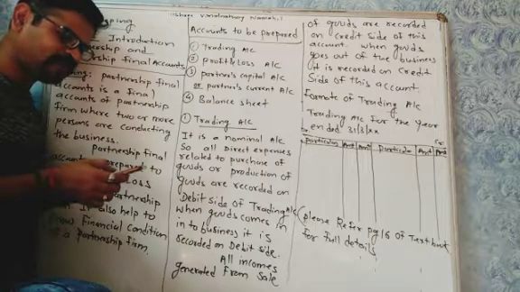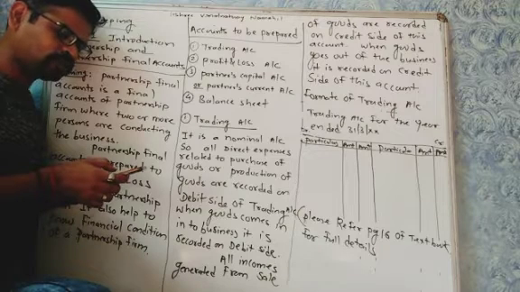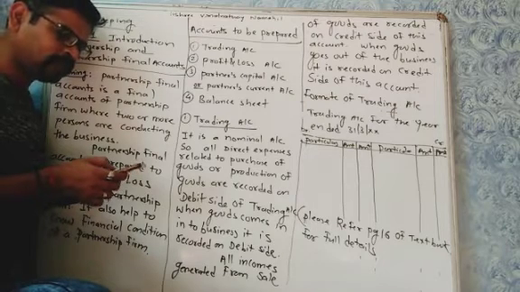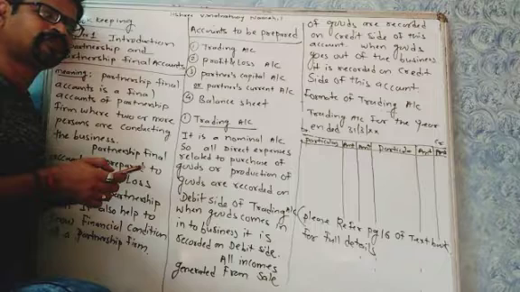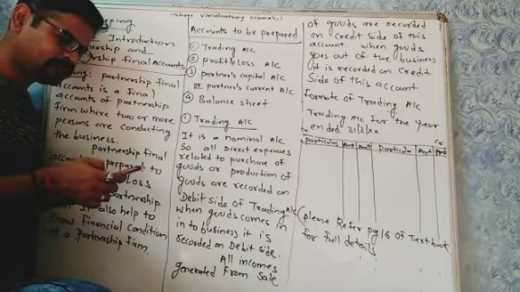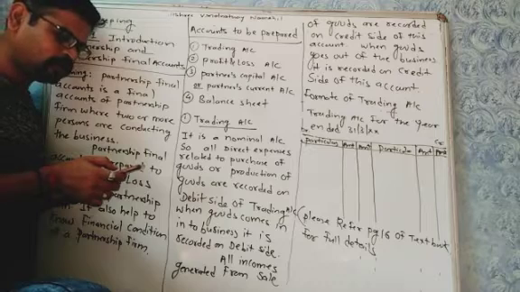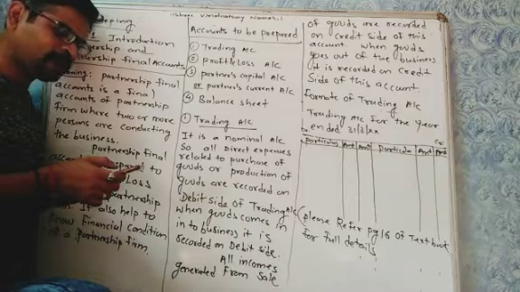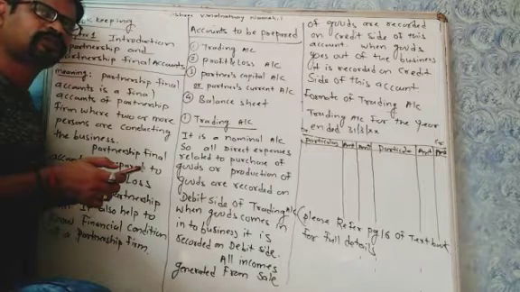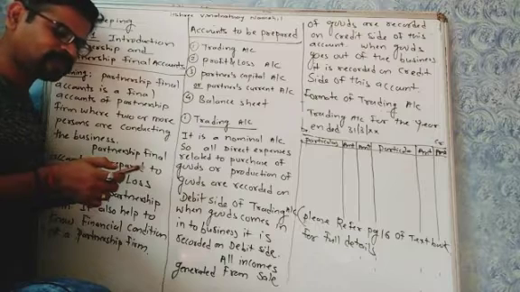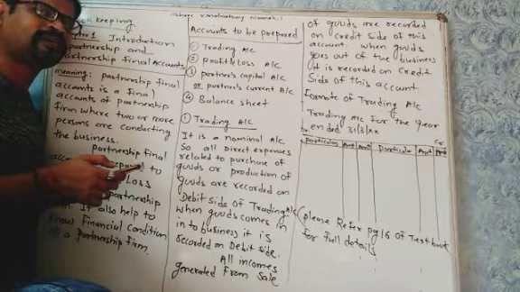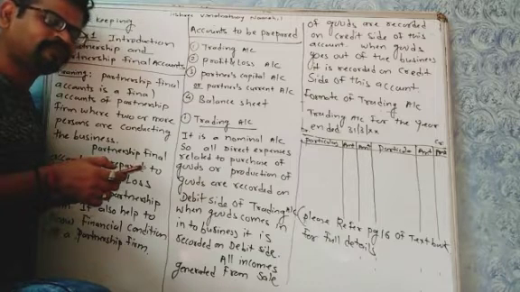By goods lost by theft: due to theft, goods are lost, so goods go out of the business. Goods distributed as free samples: here also we are distributing free samples to customers, so goods go out of the business. Goods lost in accident: due to a certain accident, goods are lost, so goods go out of the business. Goods withdrawn by partner: the partner is withdrawing goods for his personal use, so goods go out of the business, and it is recorded on the credit side of the trading account. And finally, closing stock is written on the credit side of the trading account. Closing stock is the stock available with the business at the end of the year.